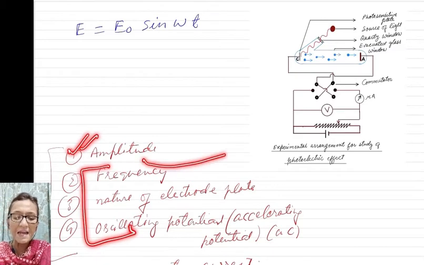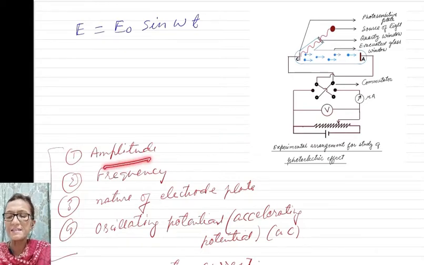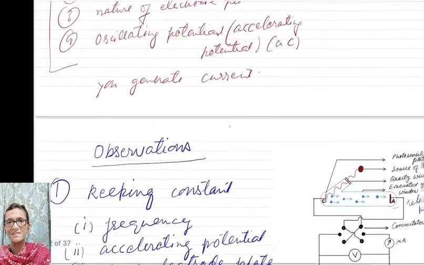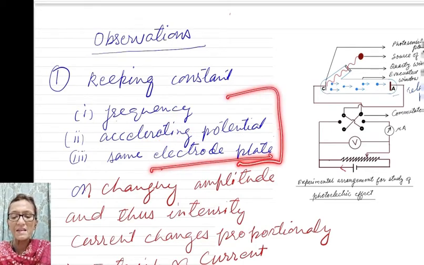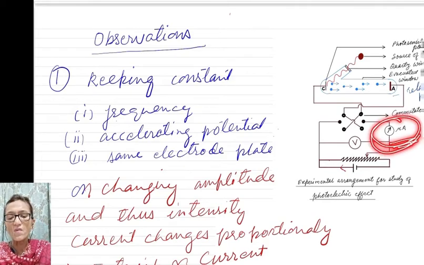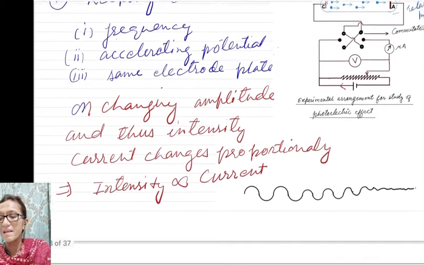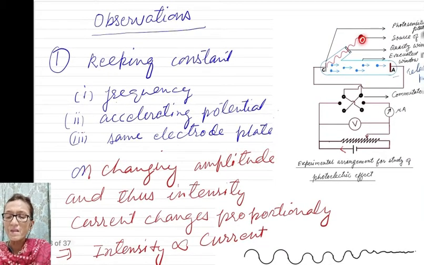And by changing any one, keeping the rest constant, and by looking at the corresponding change in current, you can establish a relationship between the two quantities. So this is your first observation. They kept frequency, accelerating potential, and electrode plate, everything constant, and they changed the intensity of light, and they found the corresponding change in the current in this ammeter.